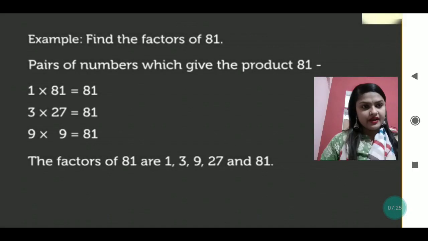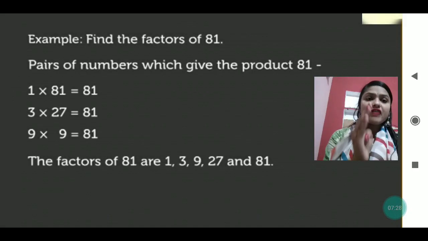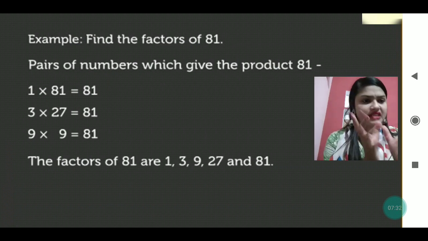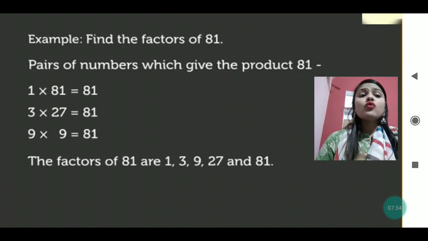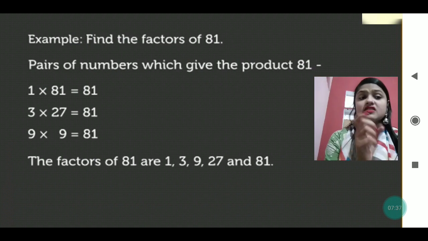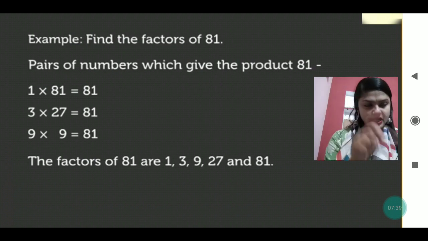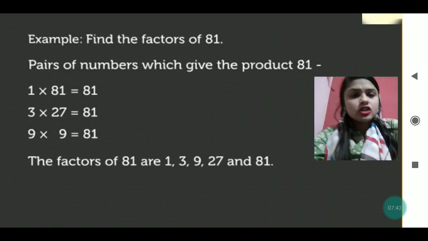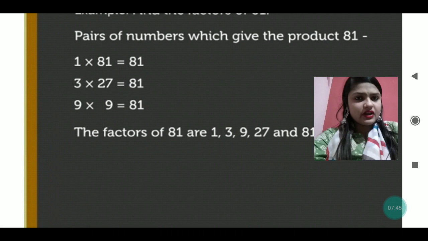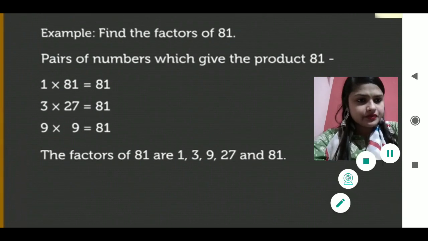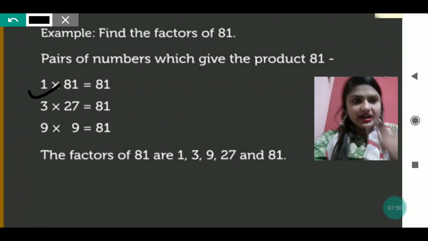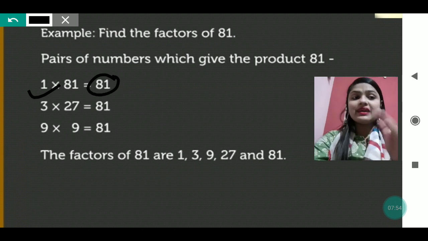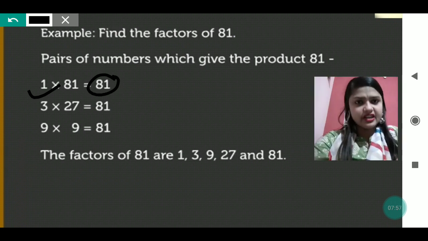In the same way, my dear students, you can see, find the factors of 81. Suppose the number 81 is given, you have to find the factors. So what can be a factor of 81? The number which divides 81 completely can be considered a factor. So 1 is one of the factors because 1 is the factor of every number. 81 is also a factor because the number itself is a factor.